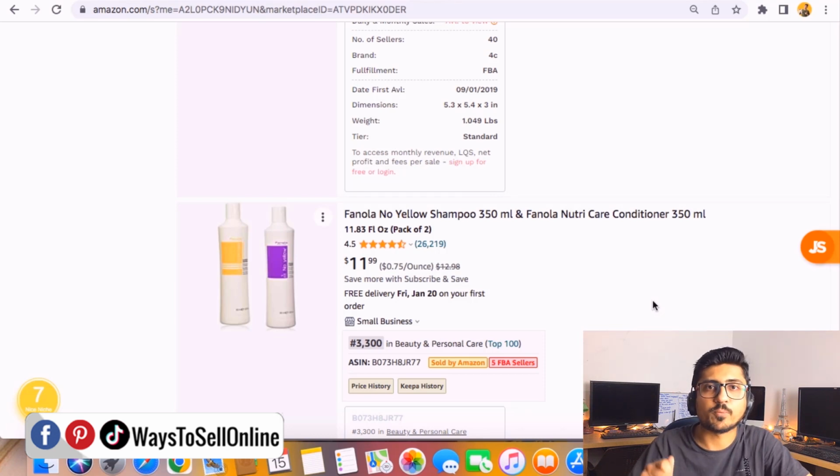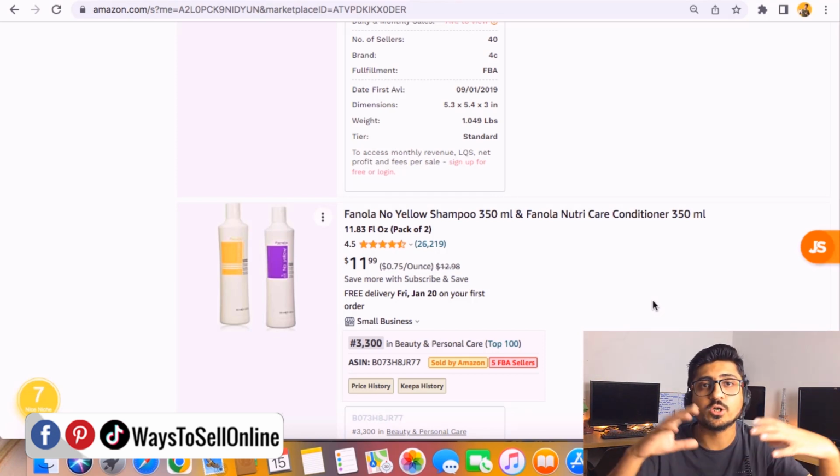For example, you can find a product like a toothbrush on any website like Walmart, eBay, AliExpress, Alibaba or any other, but you don't have that brush in your hand. And still you list that product on your Shopify store or on your Amazon store. Then when you get the order for that toothbrush, you order that product from the website where you found it, like Walmart, eBay or Alibaba, purchase it and send it to your buyer. So for example, you sold it for $20 and you purchased it for $10, and after paying $5 shipping, you get $5 profit. That profit will be your earning, and this model is called dropshipping.